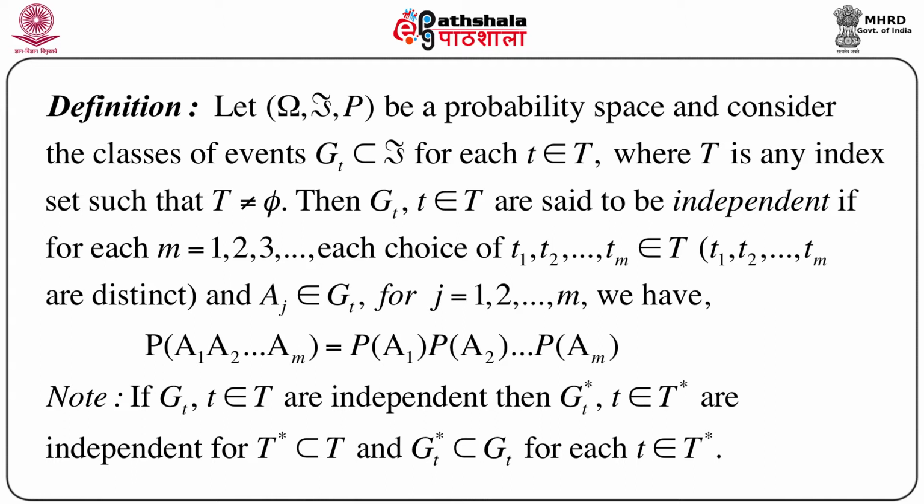That means P(A1) times P(A2) and so on times P(Am). So this is the definition of independence at this moment.